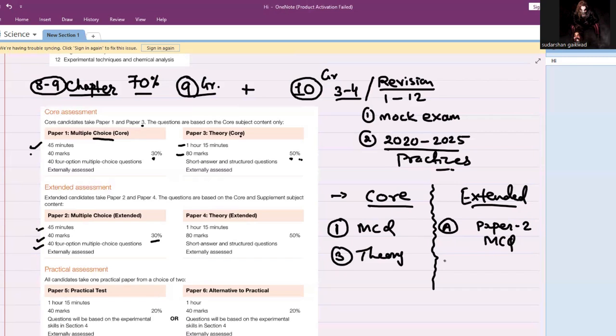Moving to the theory part, you have paper 4, and here some of the questions will be more analysis based, or more about data. The duration is 1 hour 15 minutes, same as core theory. Marks are 80 and the percentage is again 50%. It has short answers and structured questions. Both are in the same way, but this is the more simplified version, while extended is more about data analysis and calculation.